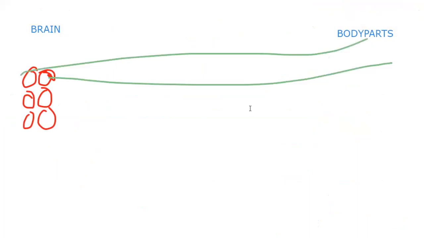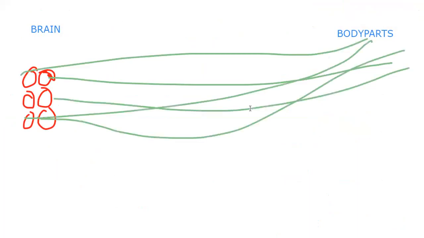So for that again, brain and here body parts. Then the cytons are present in the brain, and their axons are carrying impulses and sending information to the body part.